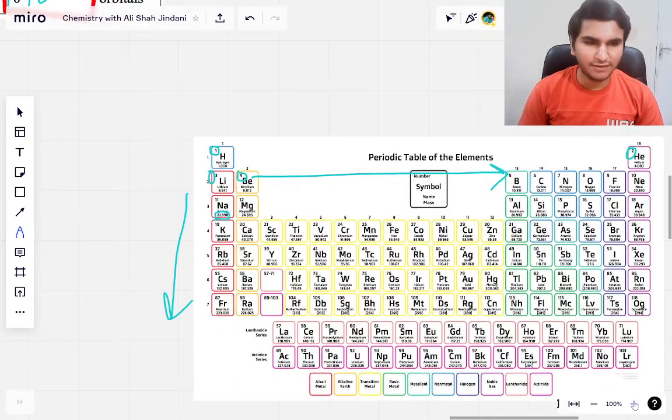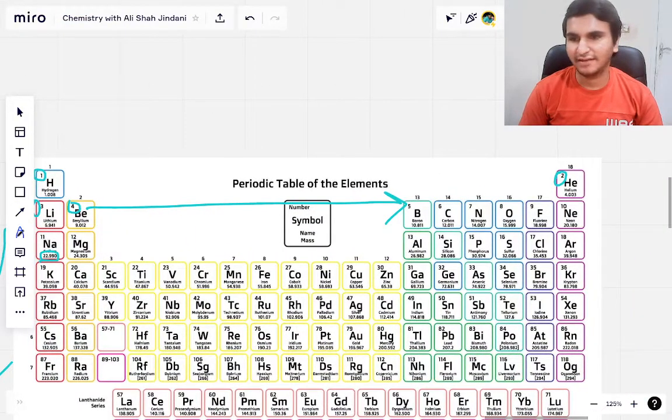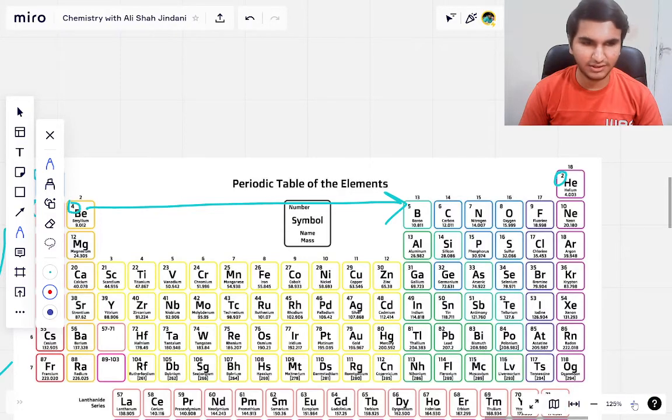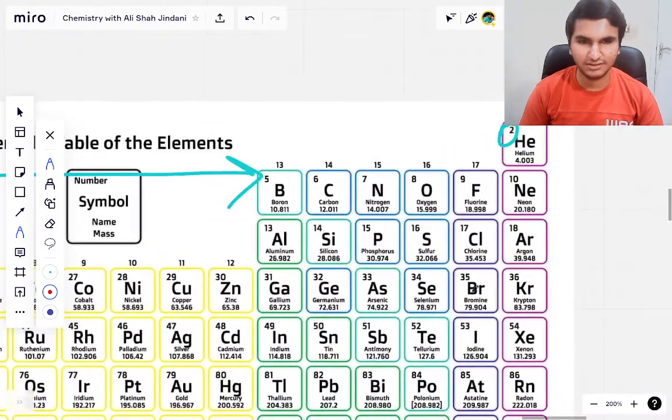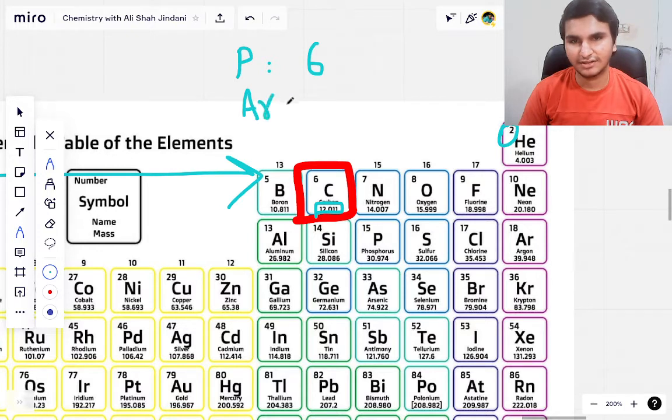So for instance, if I take carbon in the periodic table, let me zoom it further. Here you can see that carbon has an atomic number, I can denote it as a proton number as well. It has 6 protons. And if you look at this mass, the AR, or you can also call it the mass, that is 12.